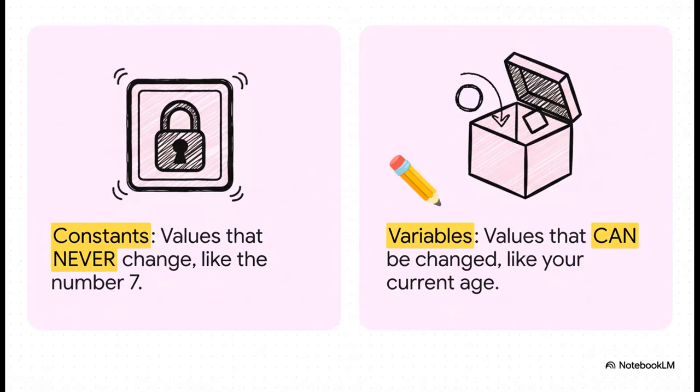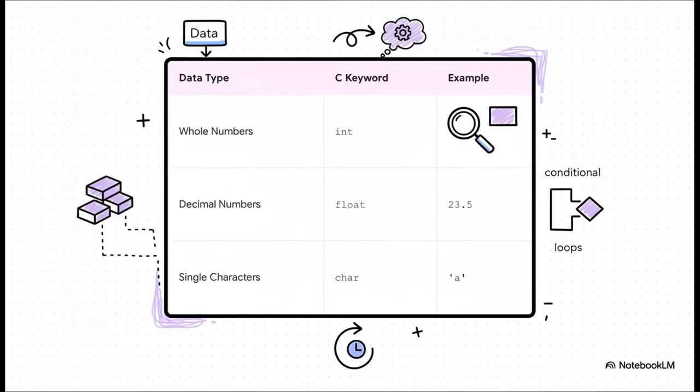Now, these boxes come in two main flavors. A constant is like a box that's locked shut. Its value never, ever changes, like the number of days in a week. A variable, though, that's a box we can open up and change what's inside, like storing your age, which changes every year. This is really important.